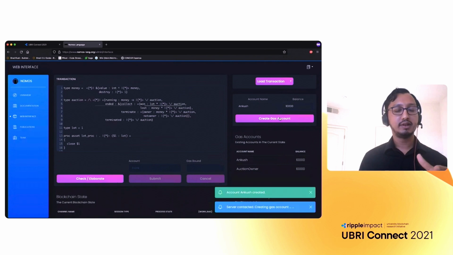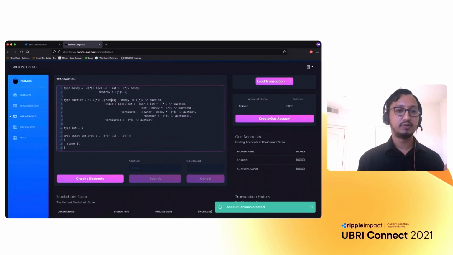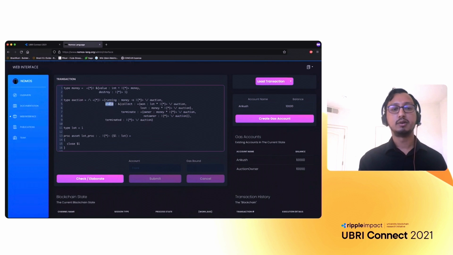So here you can see that there's this auction type where you can see that it has three phases: the running phase when the auction is open, the ended phase when the auction is closed, and terminated when the auction is done. And you can see in each phase what are the operations that are allowed by the auction. So in the running phase, you can place bids. In the ended phase, you can collect. And in the terminated phase, you cannot do anything.